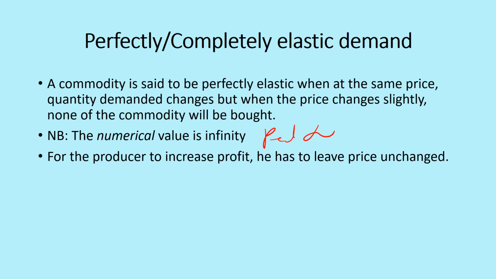So if you are a producer and you know that the commodity you are selling has a completely elastic demand, don't do anything to the price. Let the price be fixed. Let the price remain the same. Don't try changing the price. If you want to change the price at all, then it means you are rather reducing the price. But the moment you try increasing the price, none of your commodity will be bought.